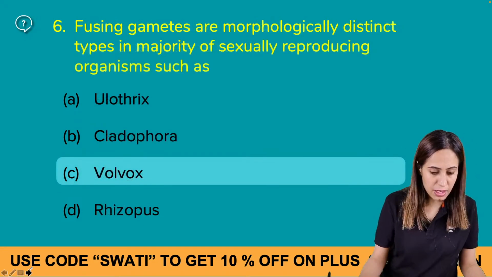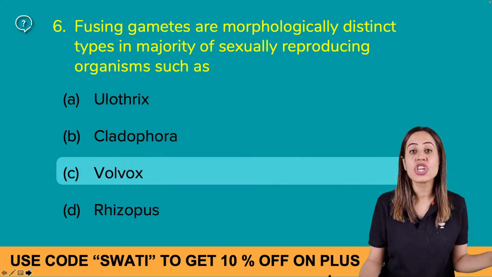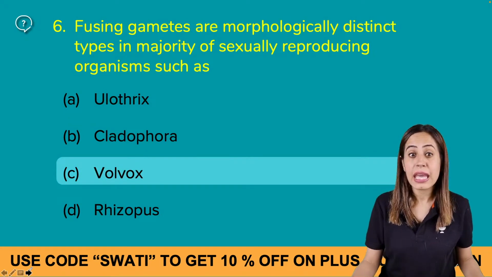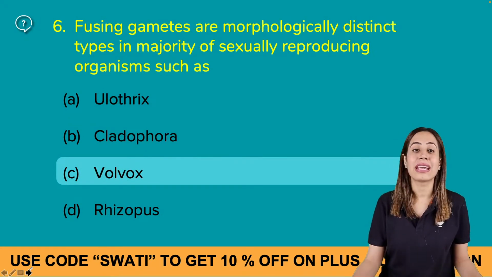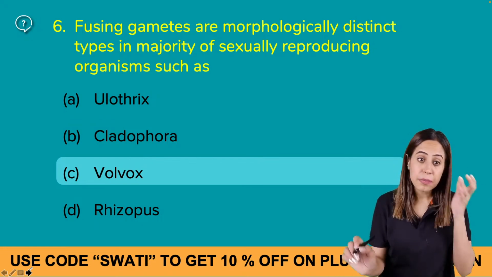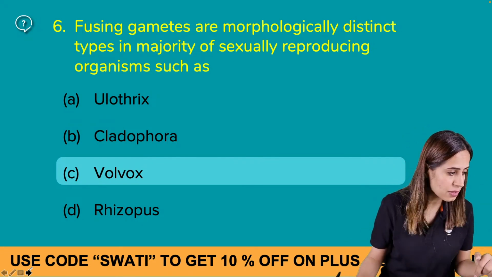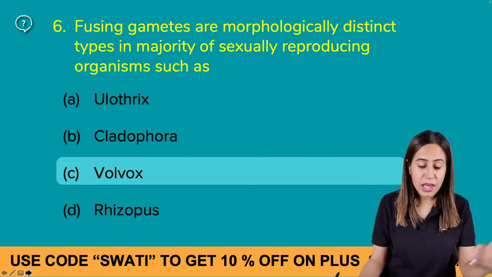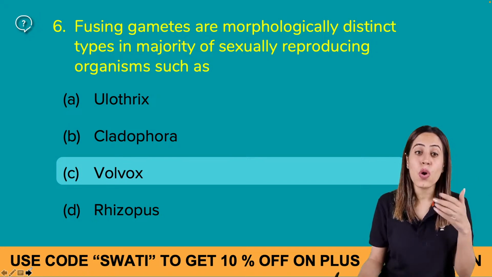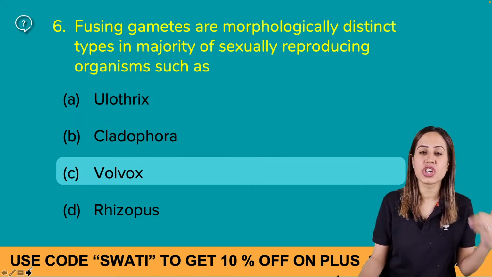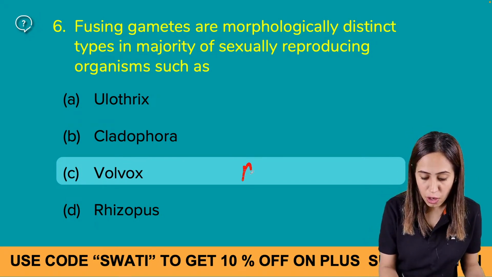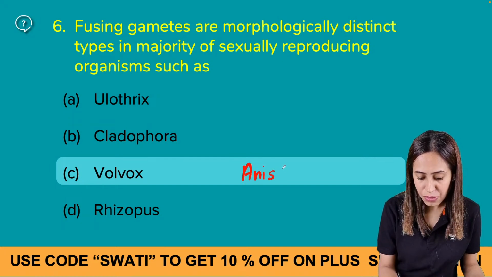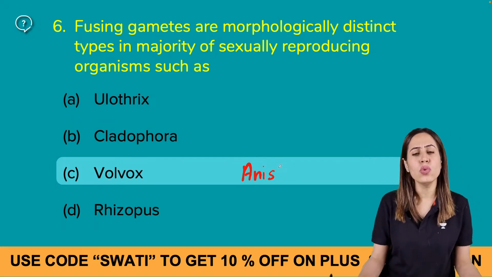Okay. Fusing gametes are morphologically distinct types in majority of sexually reproducing organisms such as, that means now you have to analyze the other options. Why? Ulothrix, Cladophora, Rhizopus, they all show isogamous condition, whereas Volvox, which condition does it show, anisogamous or oogamous?